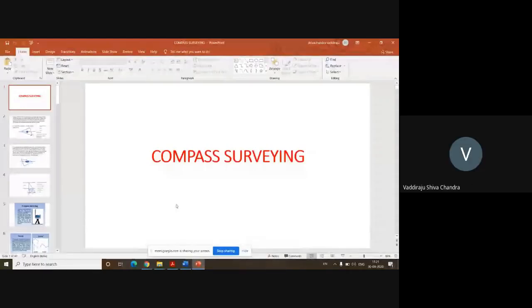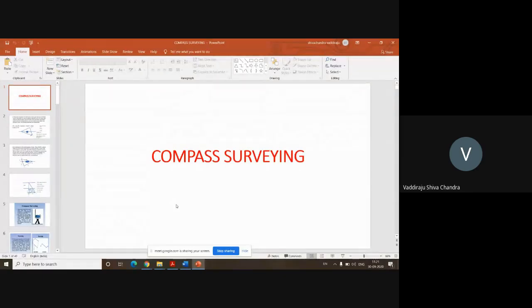So that is the basis of compass surveying. That is, whenever it is not feasible for us to do the chain surveying with the help of a chain or a tape, we are going to measure the minimum number of distances, as well as take all the possible angles. Using the combination of these angles and distances, we are going to determine the unknown measurements as well as the area enclosed within the given survey. So that is the basic for compass surveying.